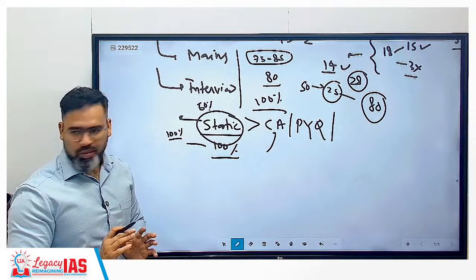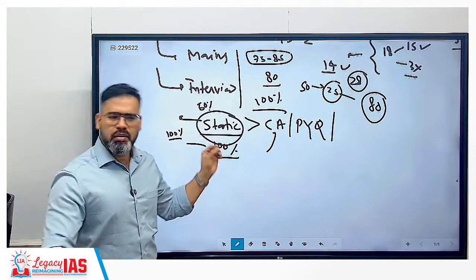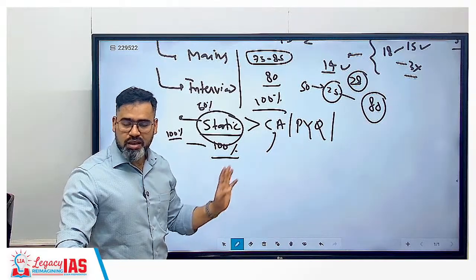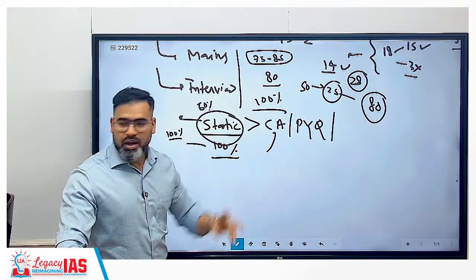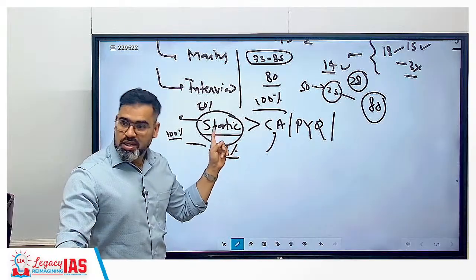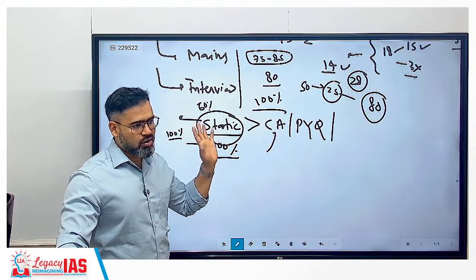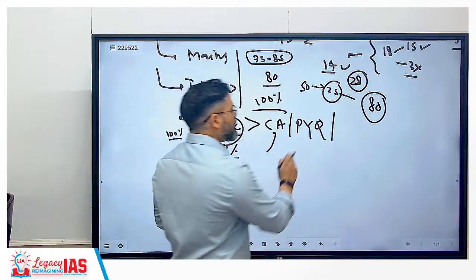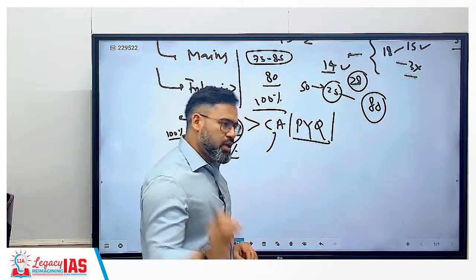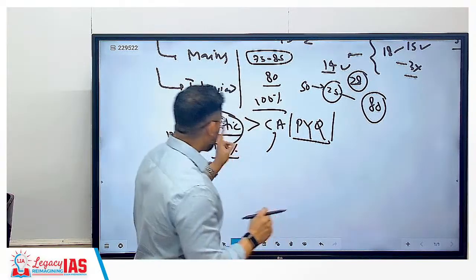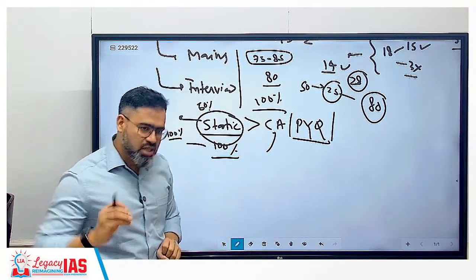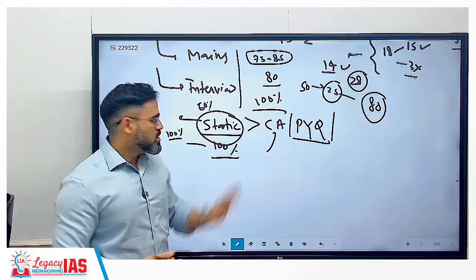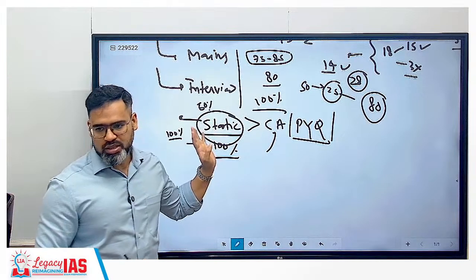Number one, correct? Current affair you can cover even within 1 month, within 2 months, that is more than enough. I am not saying that you should ignore current affair, but I am saying you should not ignore the static portion, correct? Whether polity, economy, history, environment, PYQ is also important. But if you just read PYQ only, but you are not reading static portions properly, will you clear the exam? Again, you will not. So static you should focus 100%, correct?